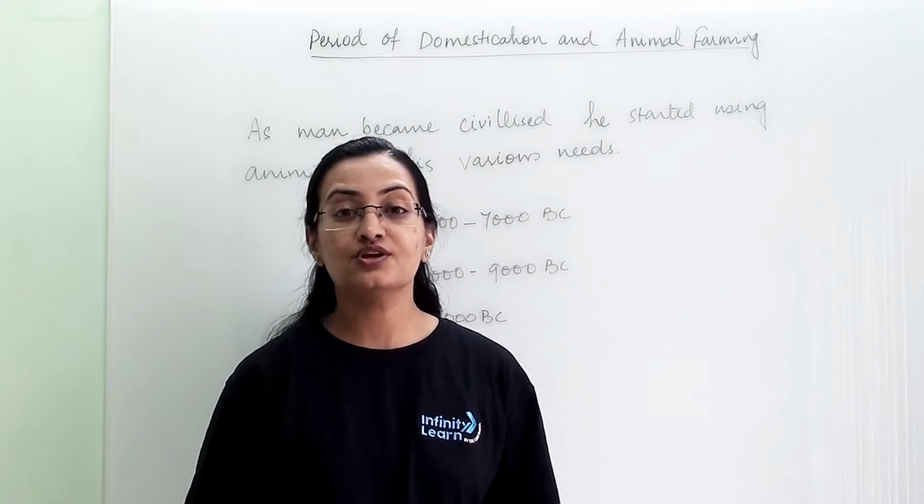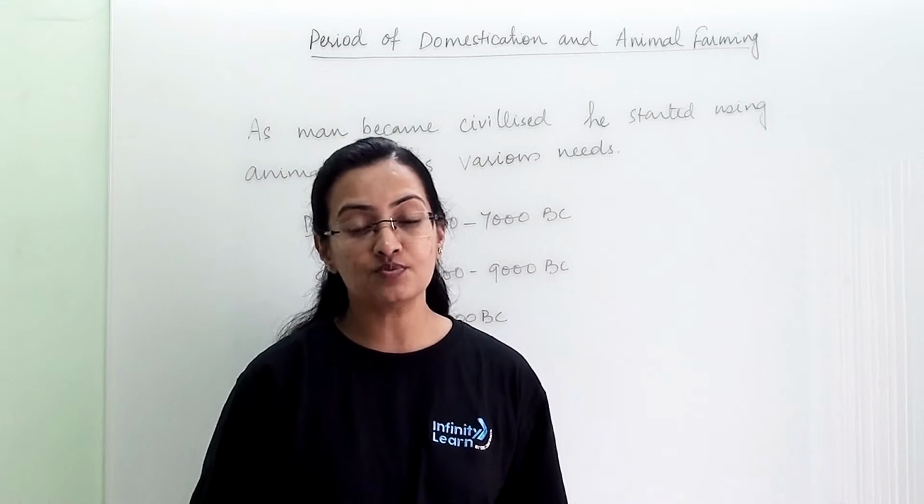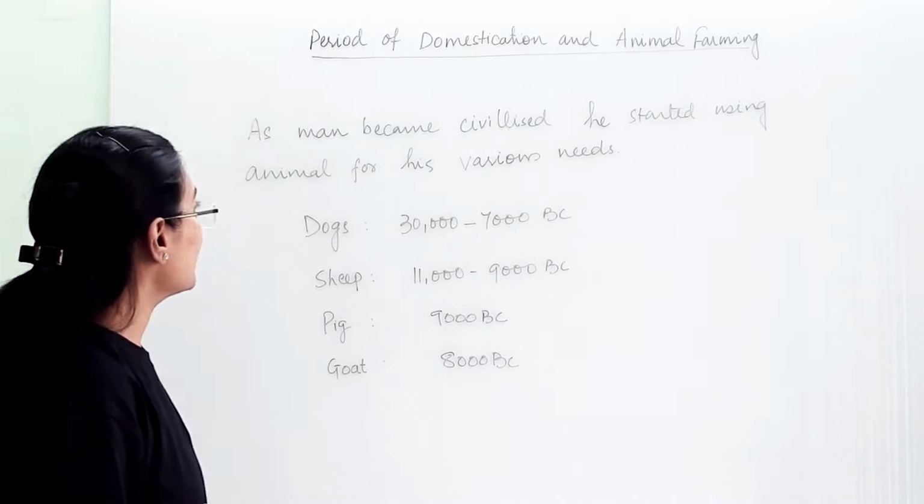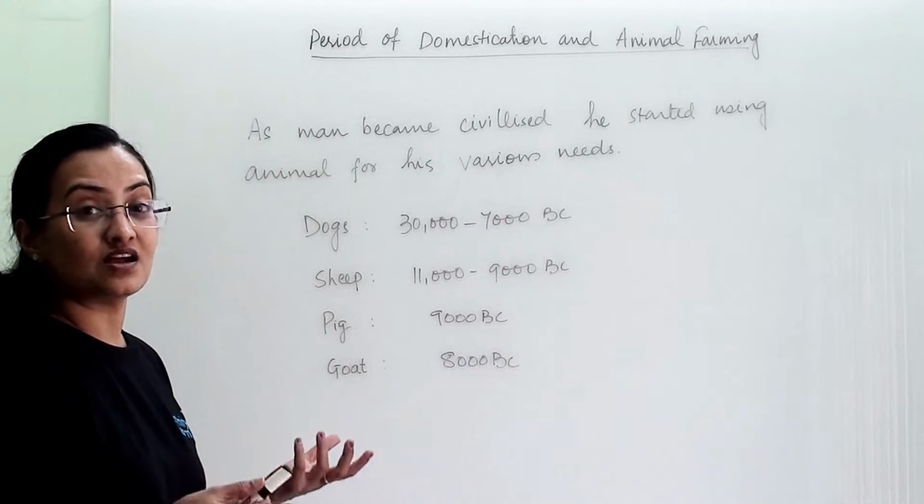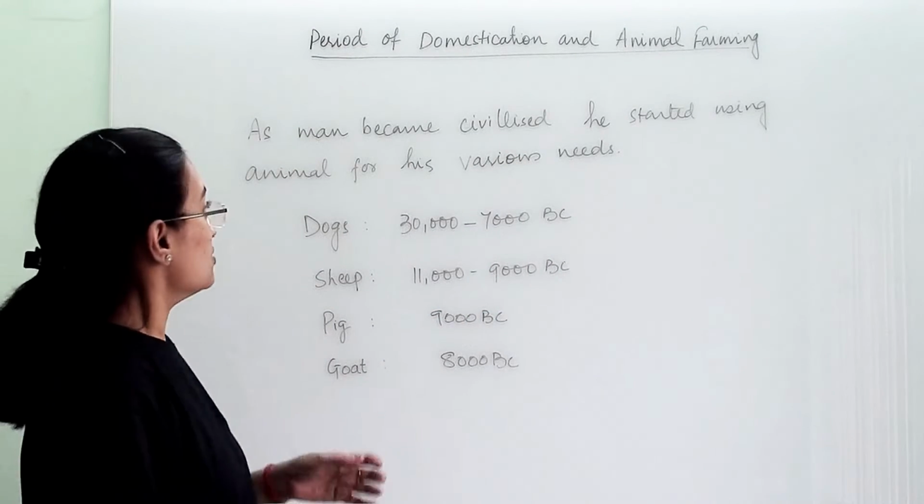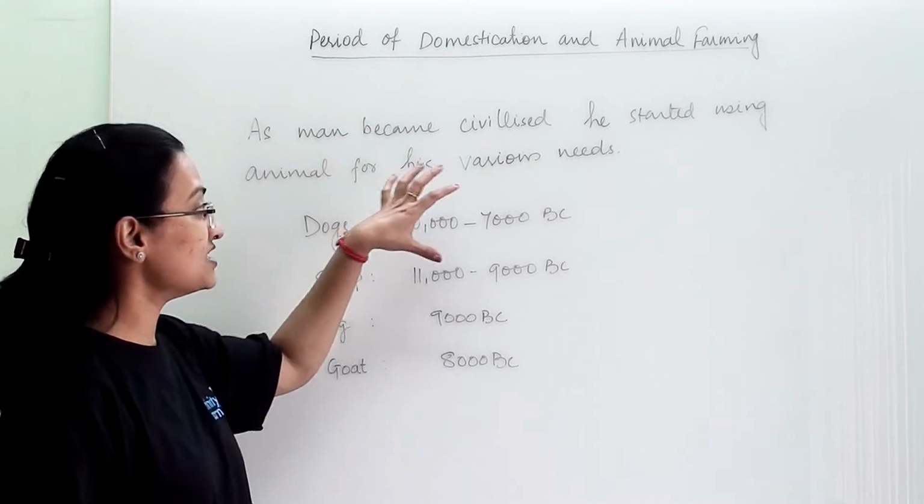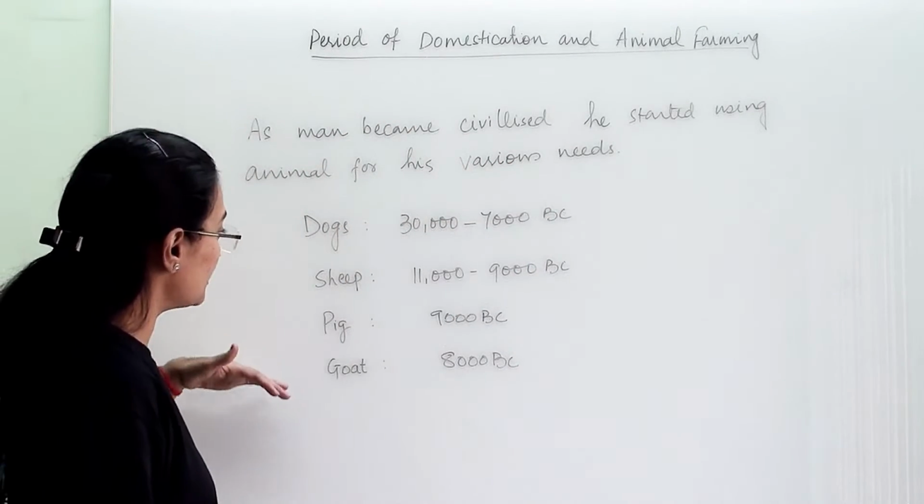Welcome students. Today we are going to learn about the period of domestication and animal farming. With this topic we are starting from when man started domesticating animals. As man became civilized, he started using animals for his various needs. This is how it went.